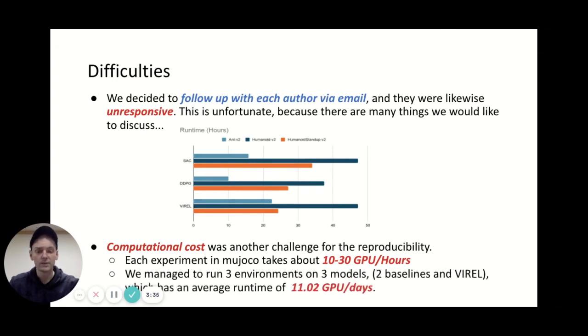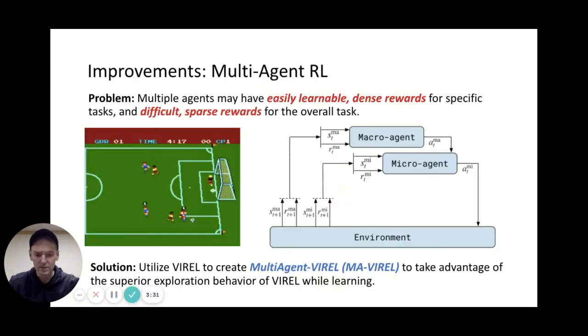So we managed to run 3 environments on 3 models with an average runtime of 11 GPU days, only for the reproduction part. So for the improvement, we wanted to extend VIRL to multi-agent VIRL, where the problem setting is that multiple agents have an easily learnable dense reward for specific tasks, but difficult sparse rewards for the overall task.